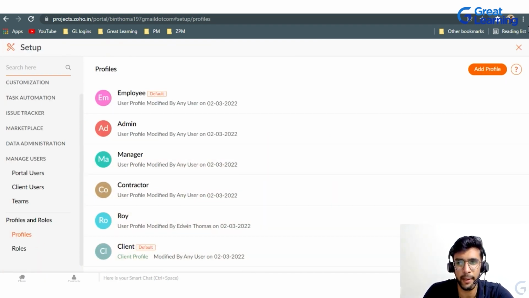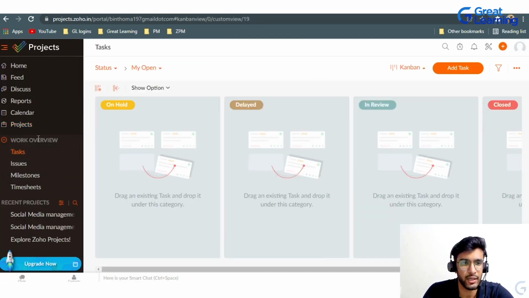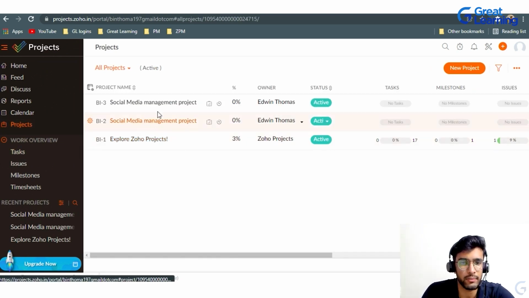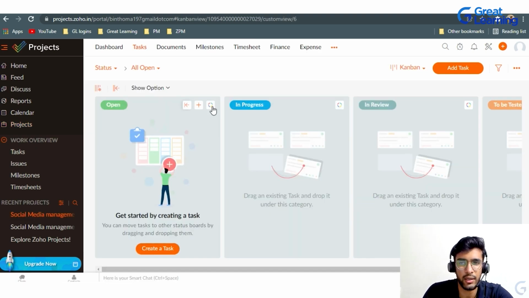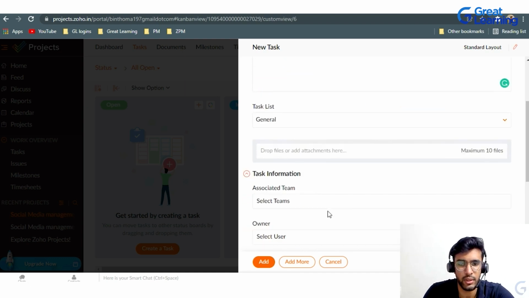Now that's the basics of what all we have covered. So now coming to tasks. Let's get started with tasks. Inside a project we have the project management, and let's add a task and show. Right, now let's put the task name as Instagram marketing, and you can give some description.